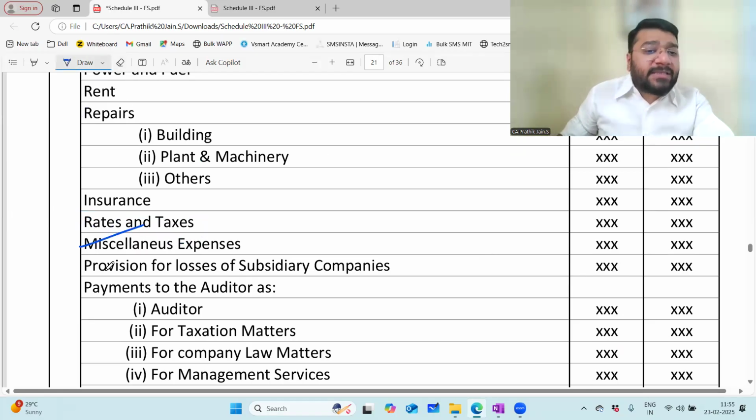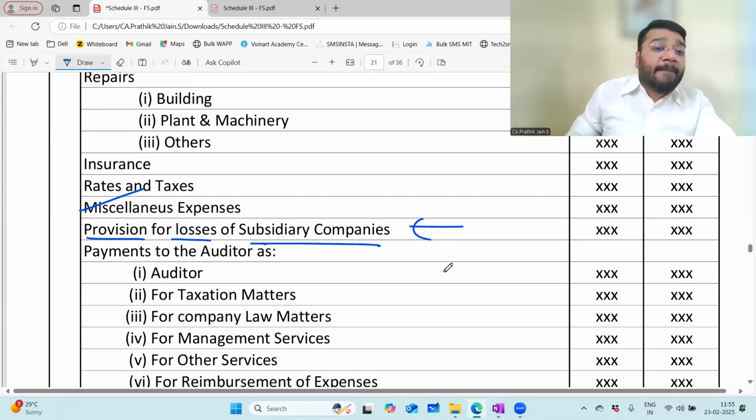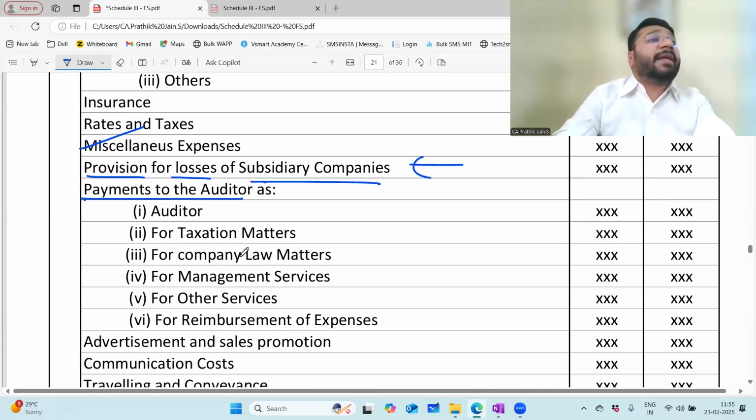Miscellaneous expense is one part. Next is what? Provision for loss of subsidiary companies. This you will discuss in the upcoming sessions. Payment to auditor. Very, very important point. This came as a disclosure of late. This was not there in 2013.